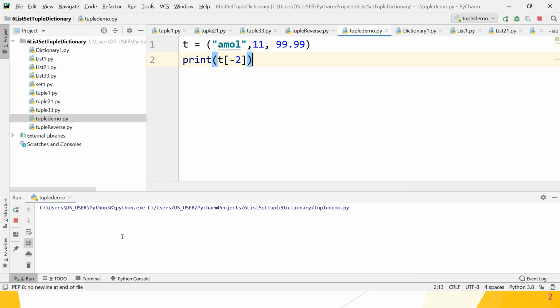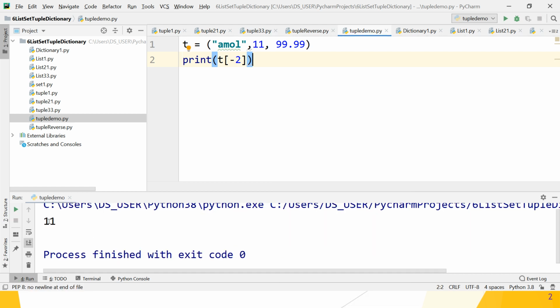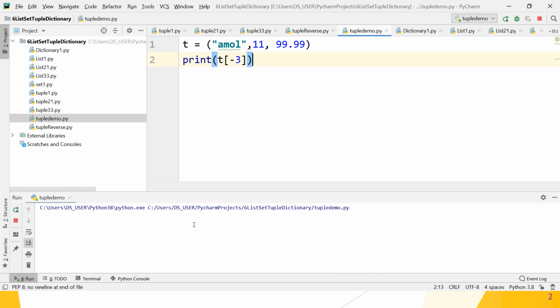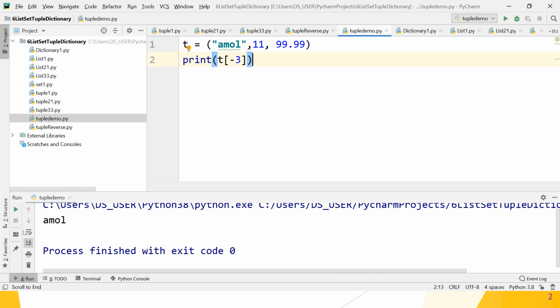Check it. So 11. Yeah, great, guys. Suppose -3. Run it. So -3 gives you Amol. Great, guys. But one problem is there. If I want to print -4, what does it give you?